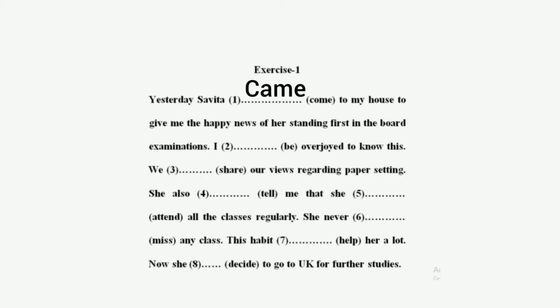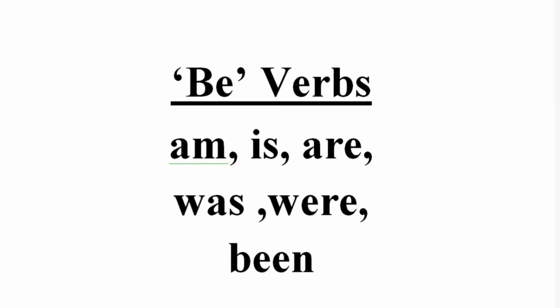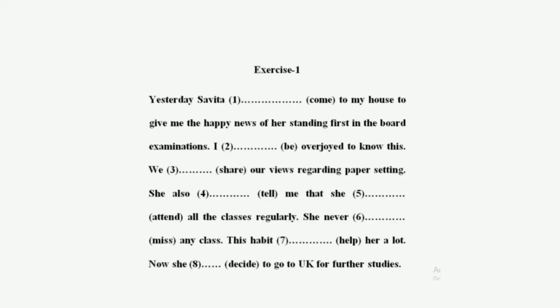Now, here in the second sentence, I dash, be in the bracket. What does it mean? Be. They are called be verbs. What are all be verbs? Am, is, are, was, were, been. You should fill any one of these in the blank according to the tense of the sentence.